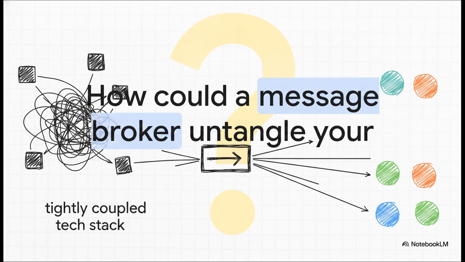So, I'll leave you with this final provocative thought to ponder as we wrap up today's explainer. Look closely at your own tech stack. What part of your current app infrastructure is just way too tightly coupled? Where are your services talking directly to each other in a way that feels a bit fragile? And how could sliding a message broker right into the middle of that flow untangle the chaos today? It's something to think about.